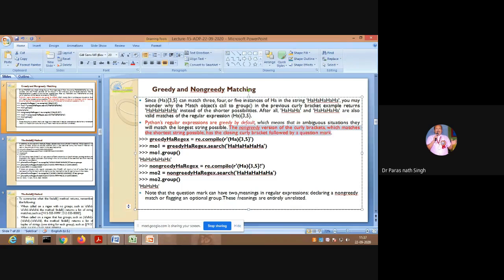The question mark can have two meanings in regular expressions: declaring a non-greedy match or flagging an optional group, which may or may not be present. But these meanings are entirely unrelated.